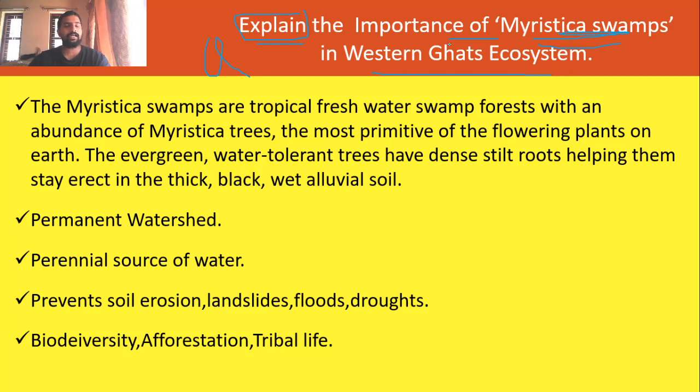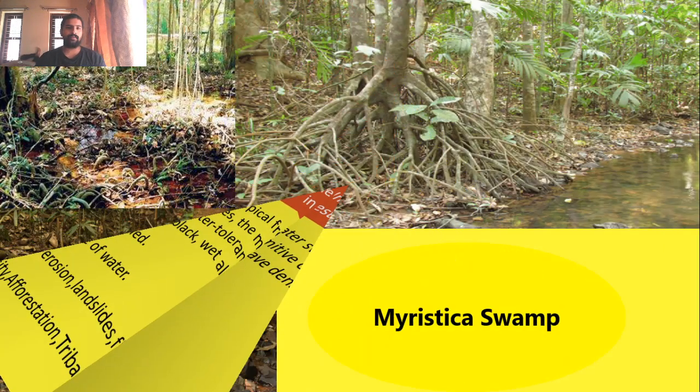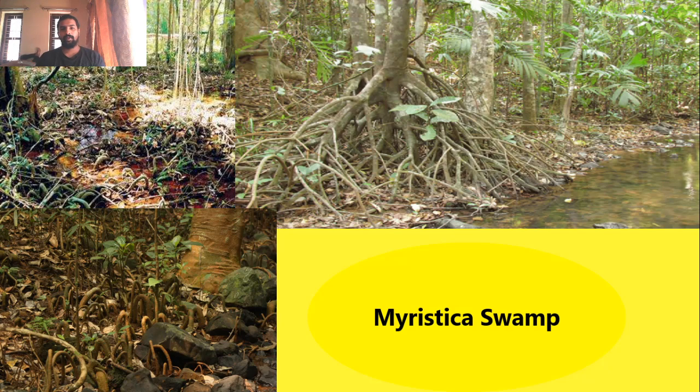So you might have heard that the Western Ghats ecosystem also consists of one very indigenous, very endemic kind of variety of plant species, that is Myristica swamp. Okay, if you have not seen it, this is what a Myristica swamp is. It may look like mangroves. Yes or no? Actually, this is not mangroves. This is another kind of species, but you will see a number of features that are similar to mangrove forest here in Myristica swamp also.